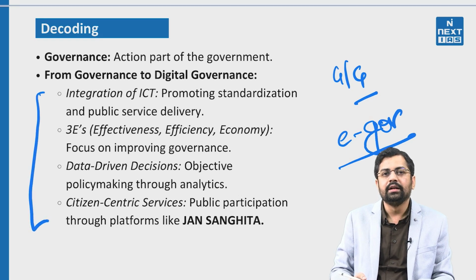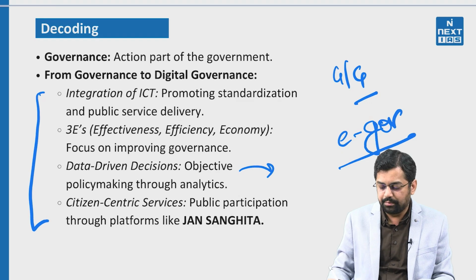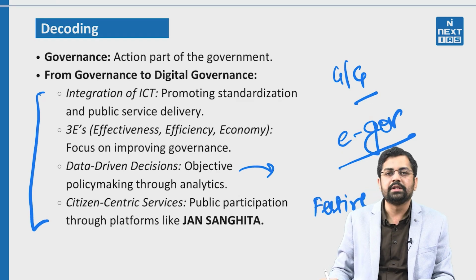So if we talk about the basic story and advantages, we can say that the role of ICT is going to bring accountability and transparency. The role of ICT is that we can also save some time. The role of ICT with respect to the government is that data driven decisions can be taken. For example, during the festive season, especially Diwali or Chhath, the trains moving towards Bihar are very, very packed or crowded.